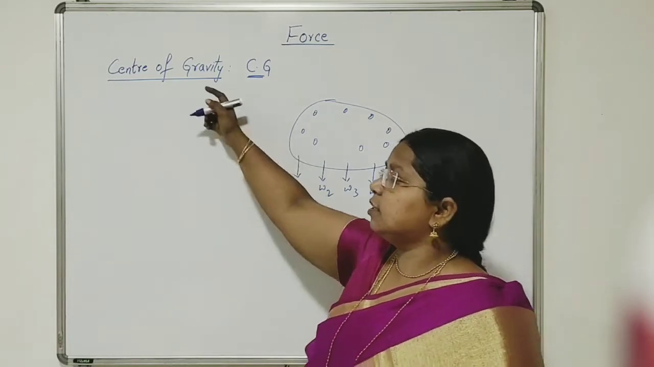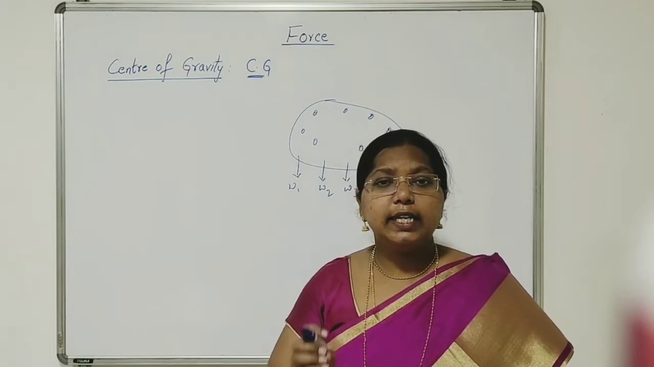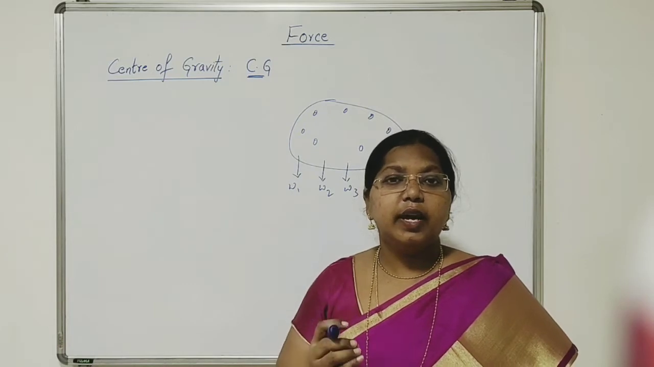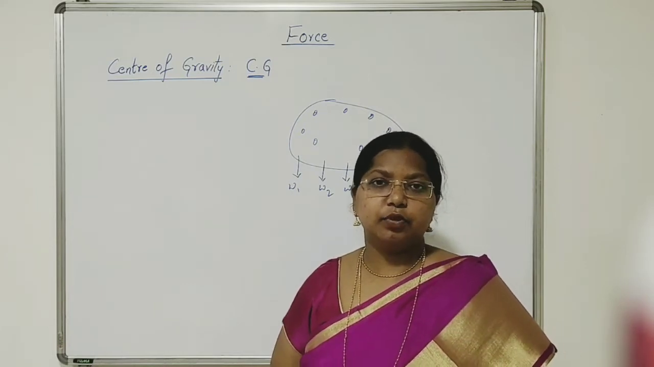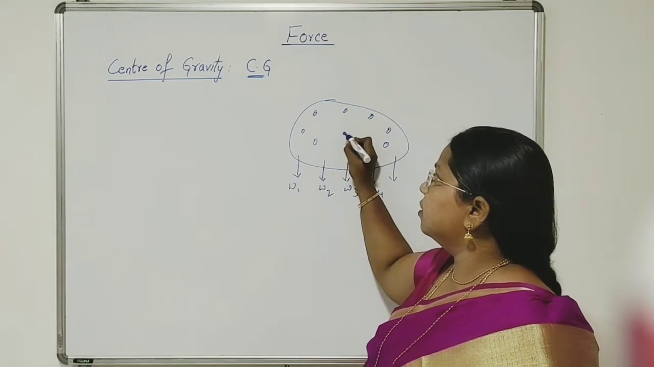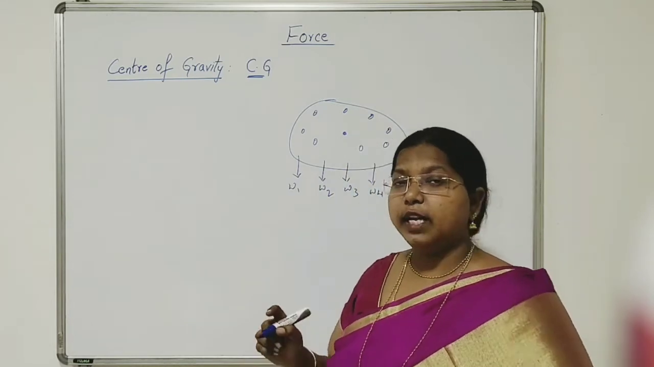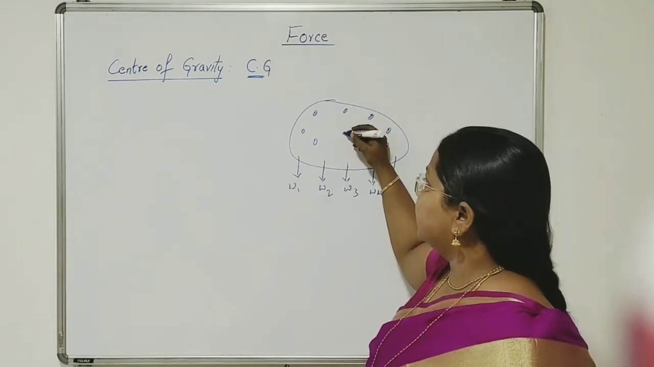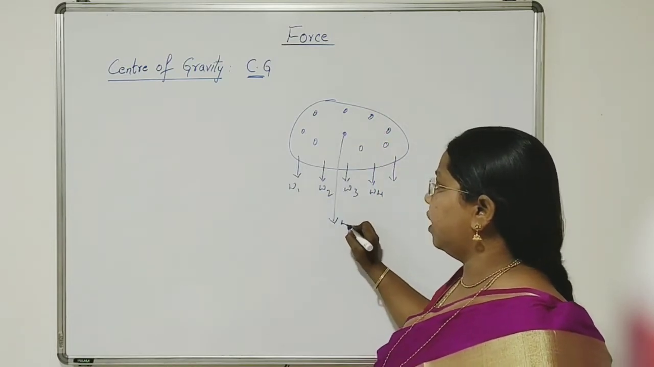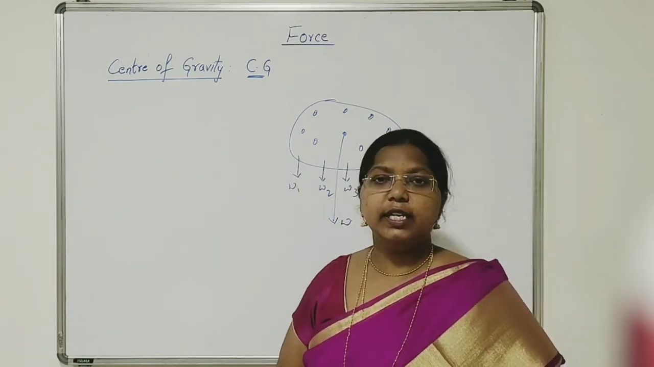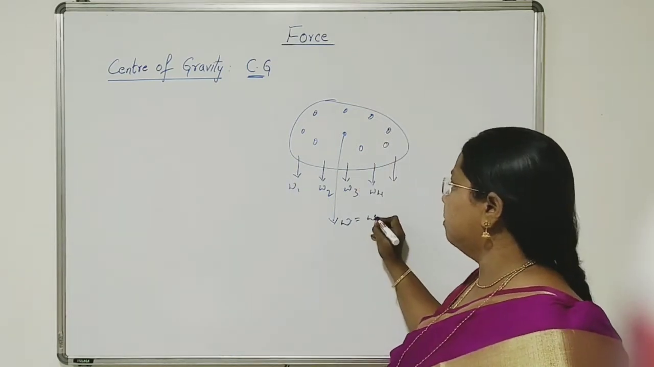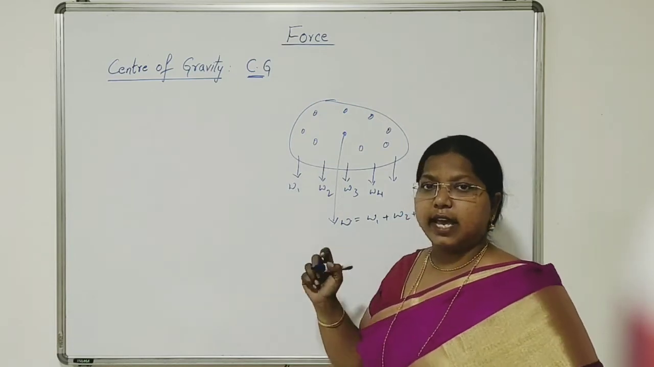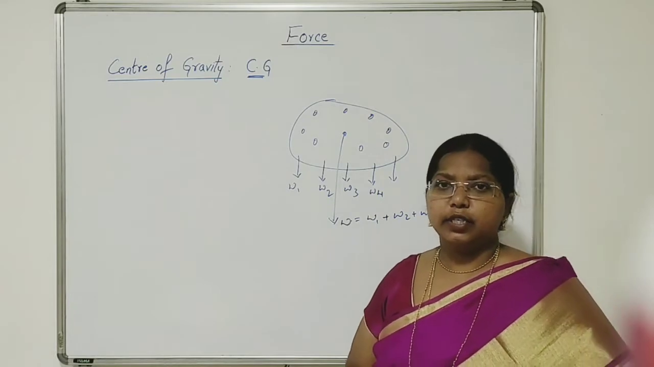Now what is the center of gravity? For every body there is a point in the body or outside the body where the whole weight of the body is supposed to act. So the weights of all these particles are summed and they are acting at this point called center of gravity. So W is equal to W1 plus W2 plus W3 and so on. The whole weight is acting at one particular point in a body.